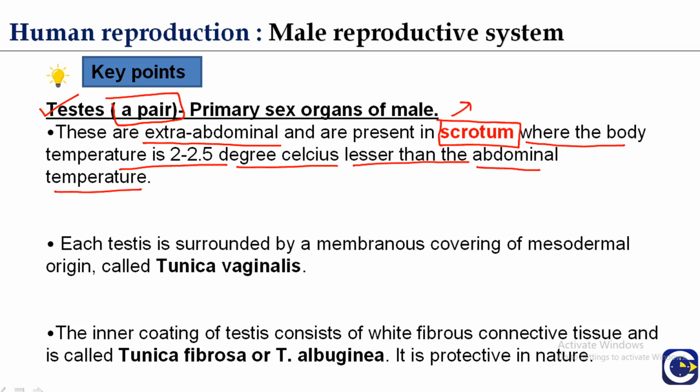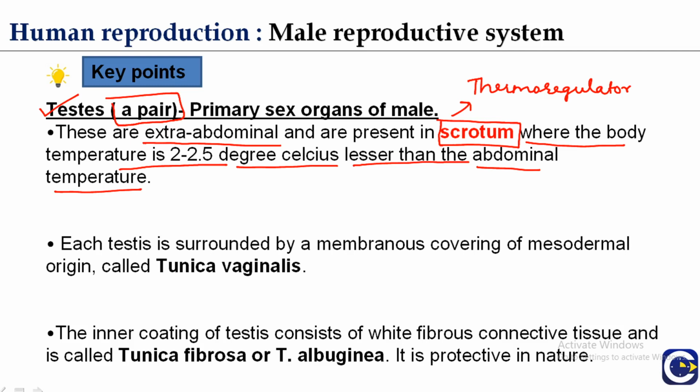The temperature of the scrotum is 2 to 2.5 degrees Celsius lesser than the abdominal temperature, or body temperature, meaning the scrotum acts like a thermoregulator. So it provides security to the developing sperms.